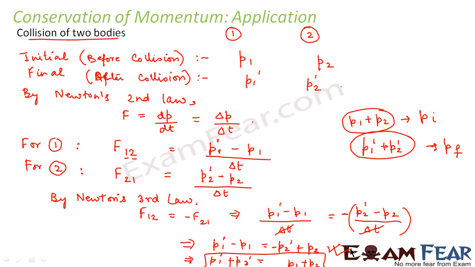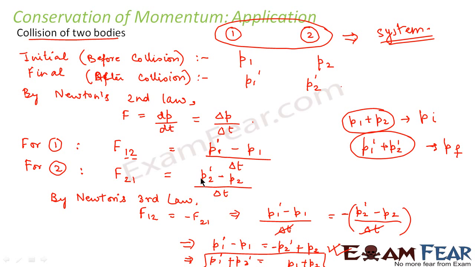So what did we see here? We considered two bodies. Now the two bodies together will constitute the system. When I use the word system here, I mean the system including both the particles 1 and 2. Now let us suppose before they collide, the initial momentum was P1 and P2 for both of them. After they collide, the momentum was P1 dash and P2 dash. Now by Newton's second law, we knew F is equal to dp by dt, that is change in momentum with time. So for body 1, the force exerted on 1 by 2 is equal to the change in momentum of 1 divided by delta t.